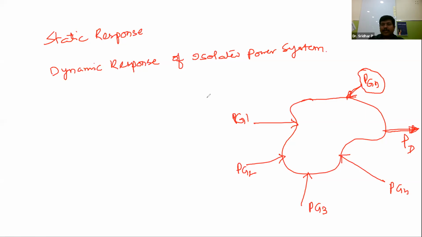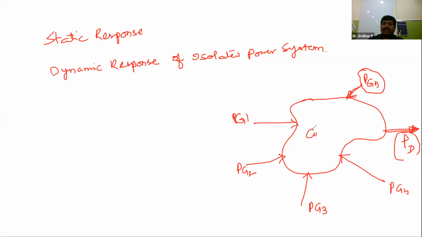So this power system is the combination of n generating stations, and the demand in the power system is PD. Once all the n generating stations are connected to a common point, it means they are synchronized to a power grid, and the behavior of all these n generators is like-minded. Suppose PGN is taking some load, then in proportion to this, PG1 also takes its share in accordance with the economic operation, and PG2, PG3, PG4 also take theirs. Whatever the load PD may be, it is proportionally shared by all the generators.